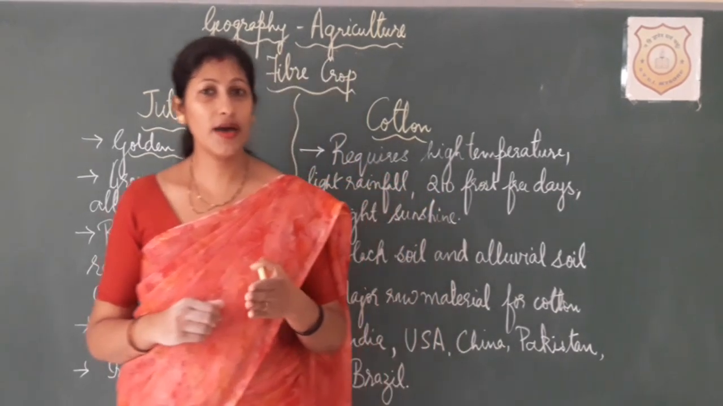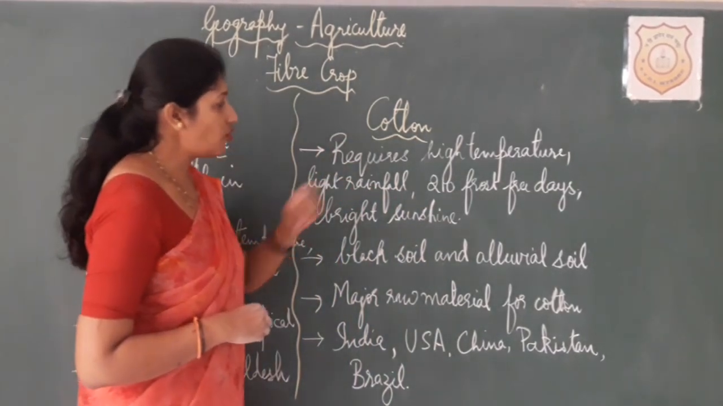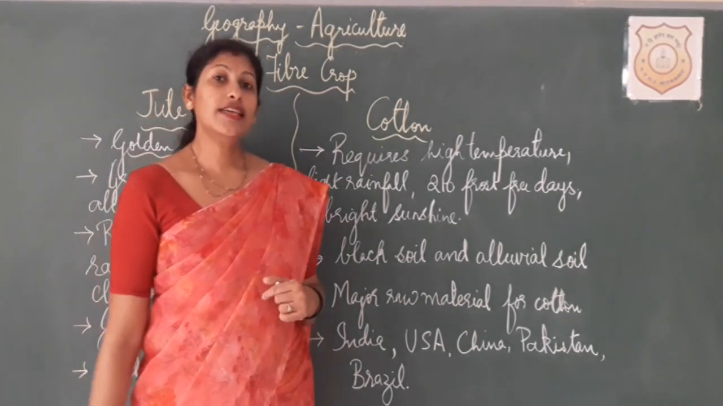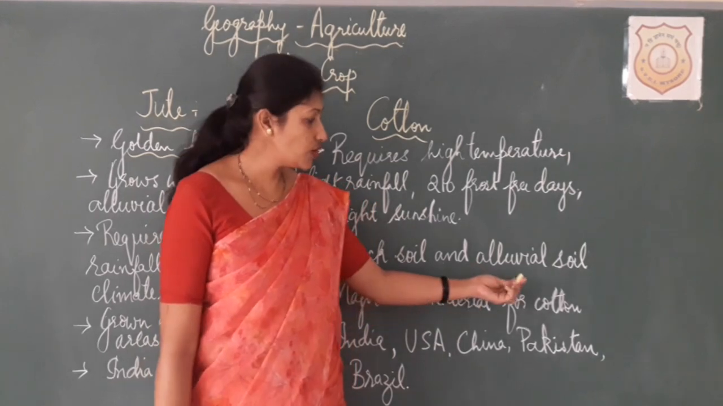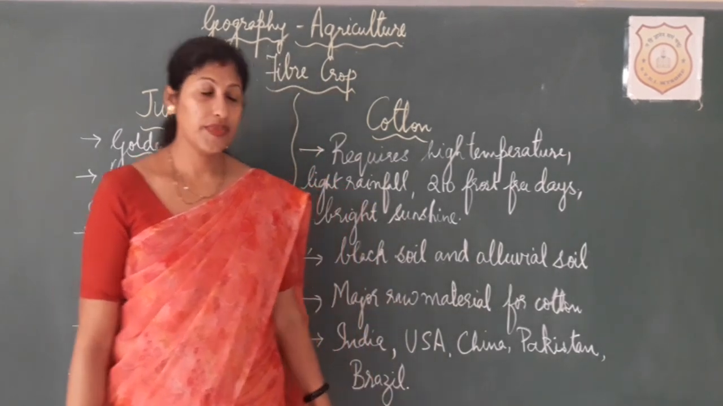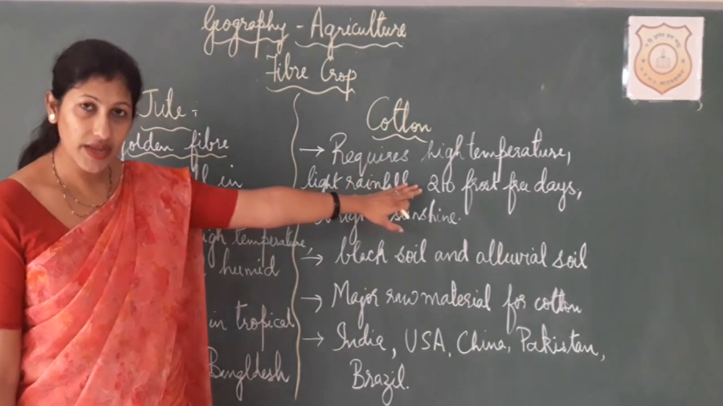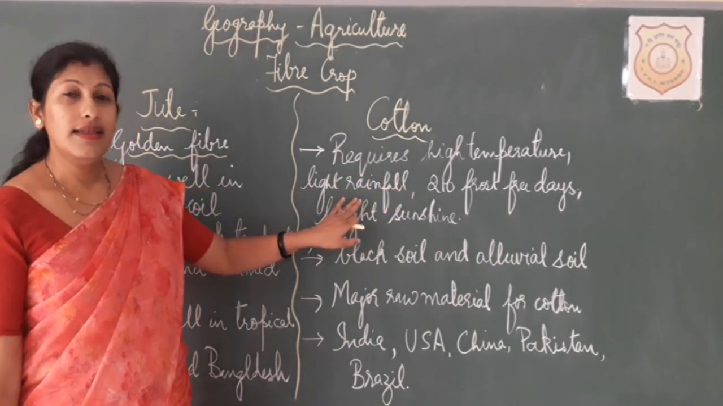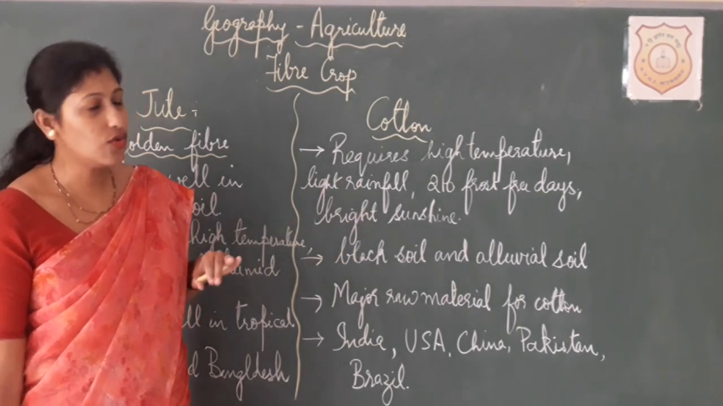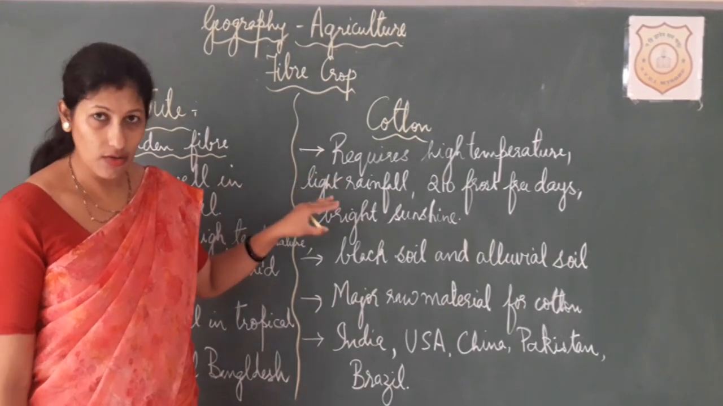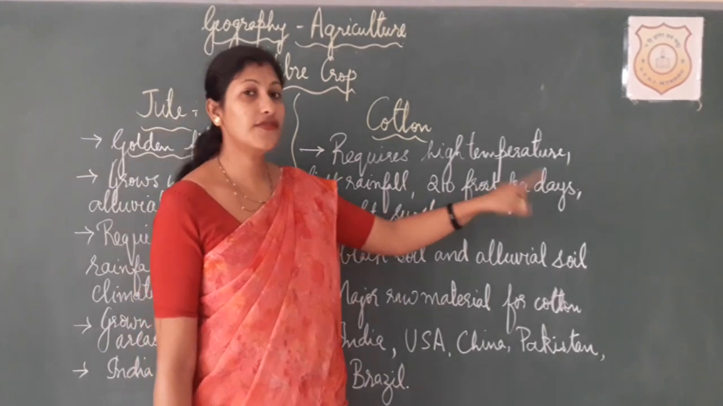I hope you have understood about the jute plant and its climatic conditions. Okay. Now passing on to cotton. Cotton basically grows very well in black soil, as you all know. Apart from black soil, it also grows very well in alluvial soil. Talking about the climatic conditions, it requires very high temperature for its growth and a light rainfall is required. Not too high, not too low, but a small amount of rainfall is required. And a very important thing is it requires 210 frost-free days.